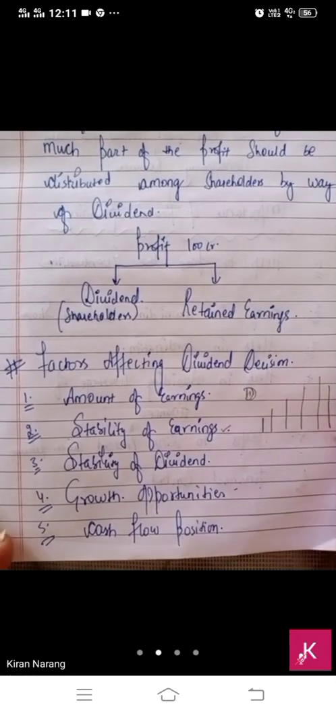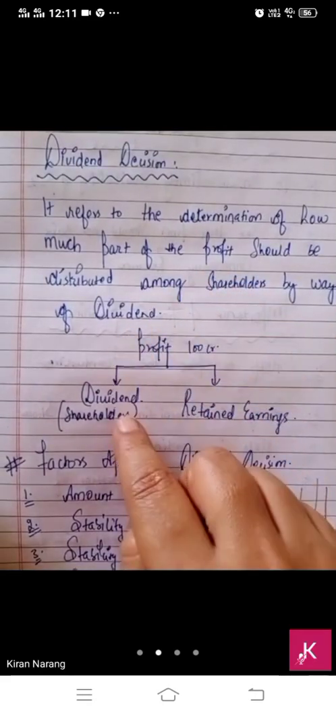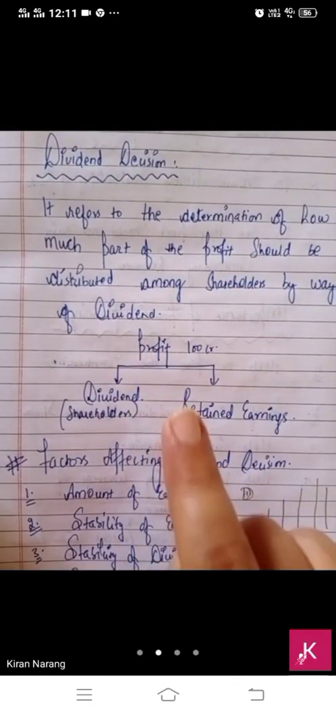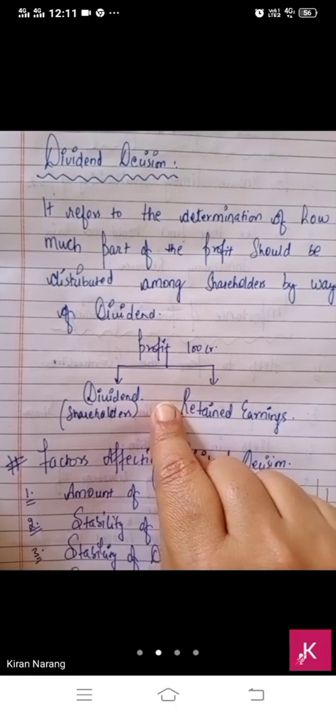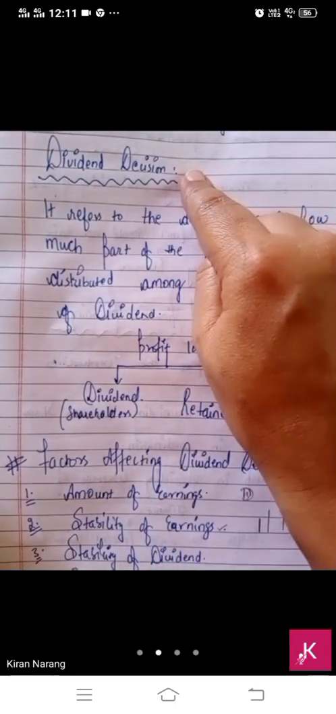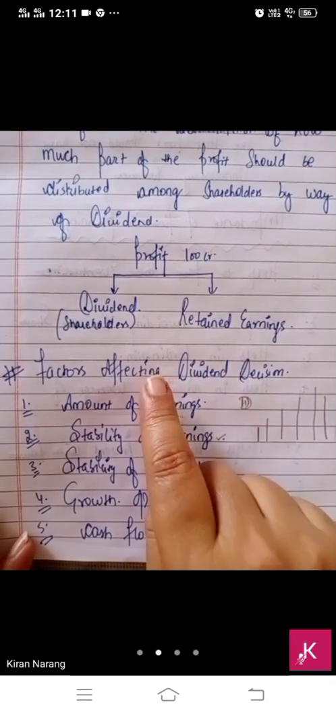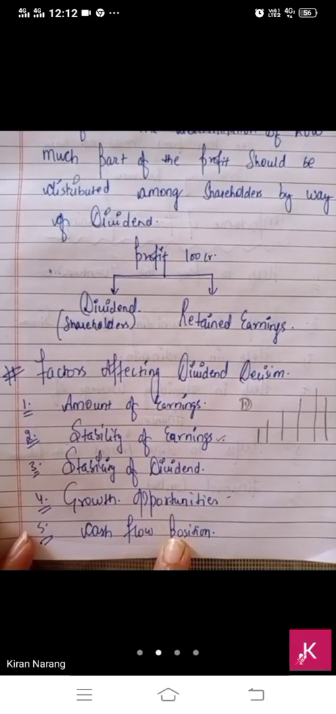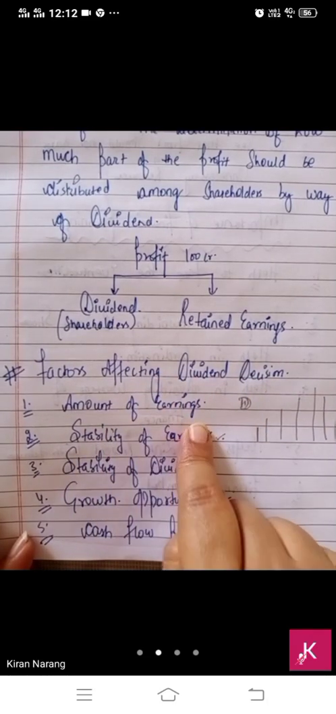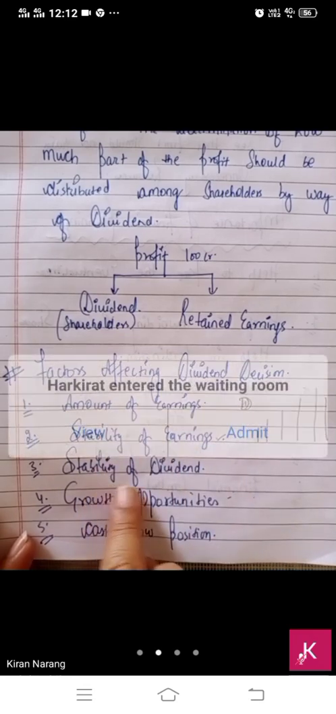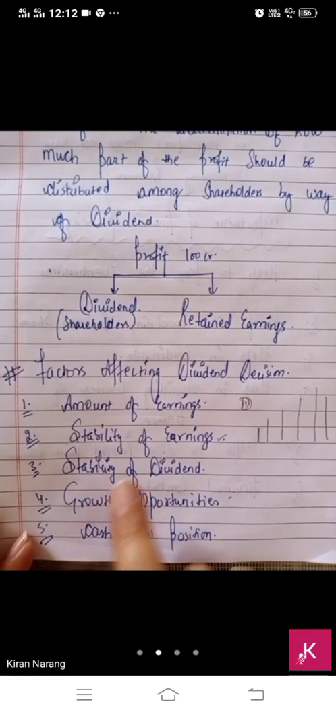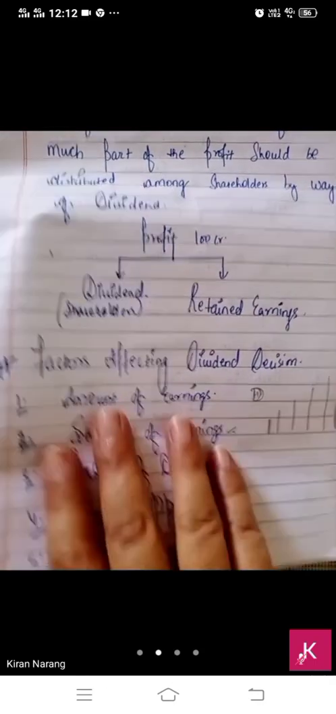So dividend is a part of profit which we have to give to shareholders, and we have to decide well in advance, and this decision is known as dividend decision. And we take the dividend decision on the basis of certain factors: the amount of earnings, stability of dividend, growth opportunities, cash flow position, and certain other factors also.